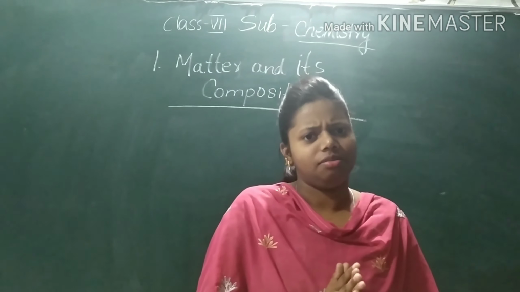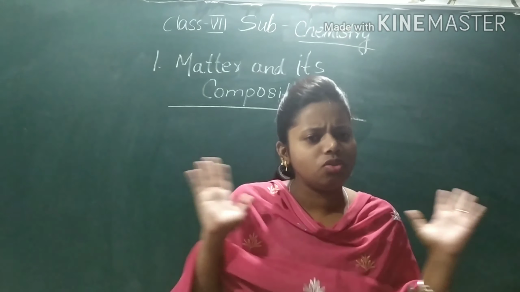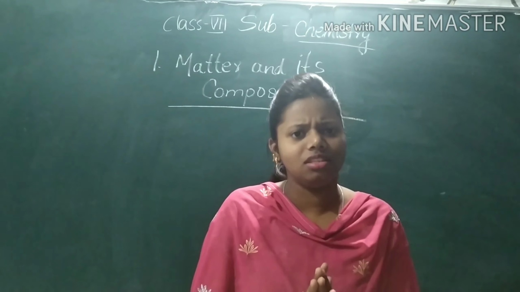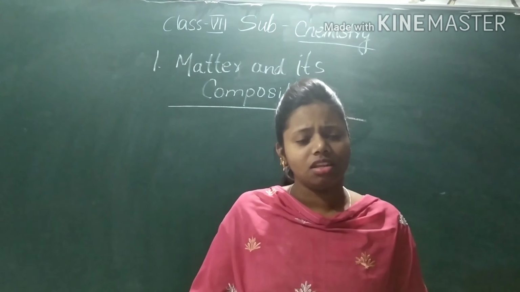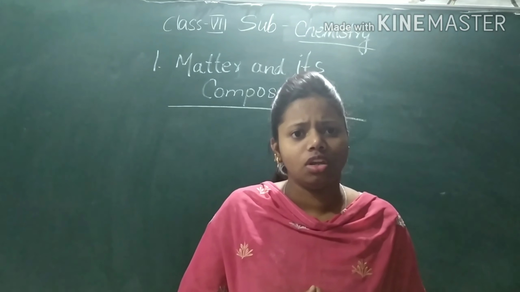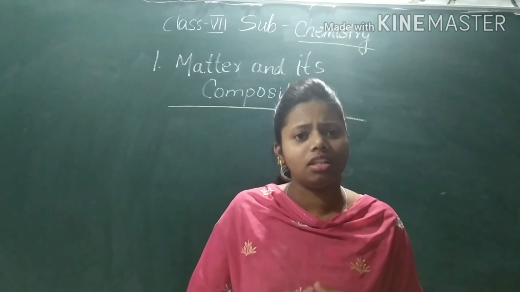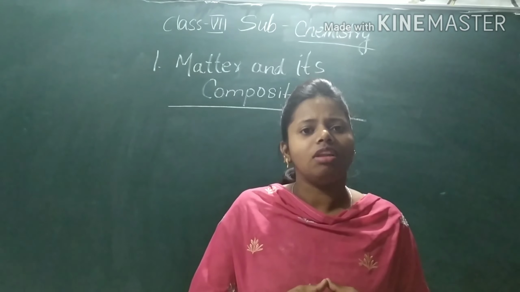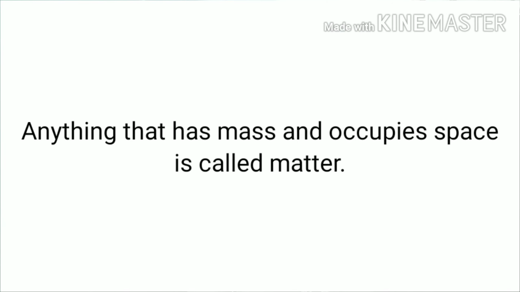Now what is matter? You are surrounded by so many things. When you look around, you can see these things, you can touch these things. Air is also around you, but you cannot see, you cannot touch, but you can feel. So what are they? They are matter. So now let's see the definition of matter. Anything that has mass and occupies space is called matter.